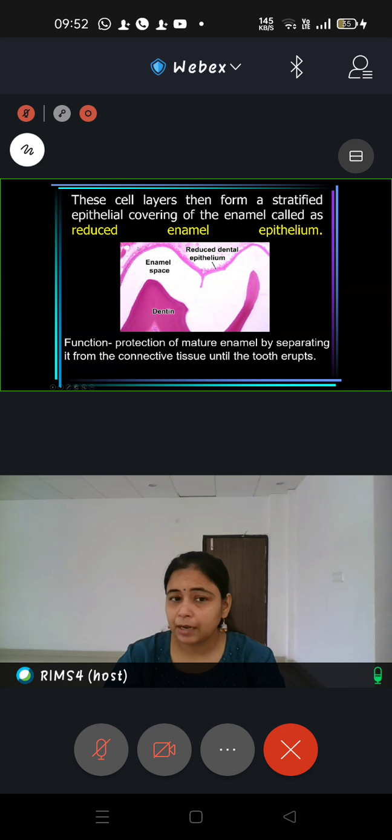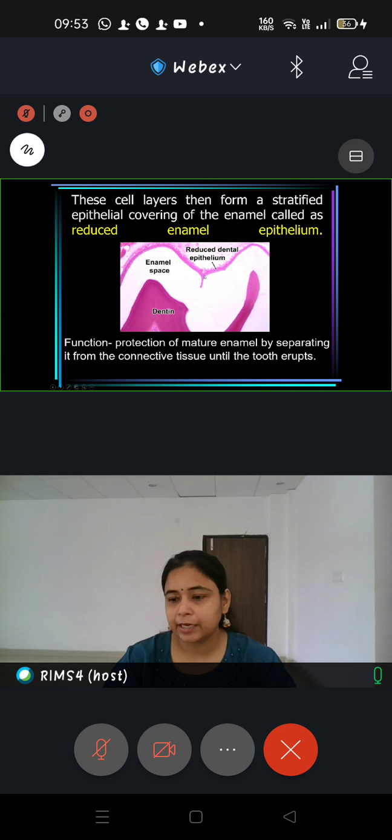अगर ये inner reduced enamel epithelium नहीं होगा तो जो newly formed enamel है वो directly dental sac के contact में आ जाएगा और वो पूरा खराब हो जाएगा। Why? Because dental sac will have a tendency to lay down cementum, क्योंकि वहां से cementum बनता है, तो dental sac भी बहुत ज्यादा fertile और formative stage में है right now, right? Because all the things I have told you are happening simultaneously in the enamel organ. ऐसा नहीं है कि पहले 4-5 दिन enamel बन जाएगा, फिर dentin बनेगा, फिर cementum. No, everything is happening simultaneously.